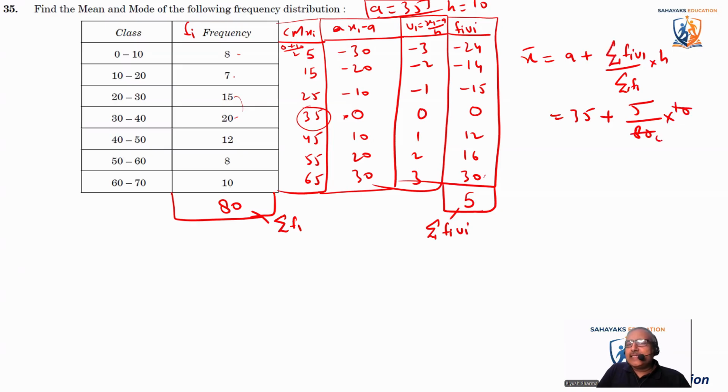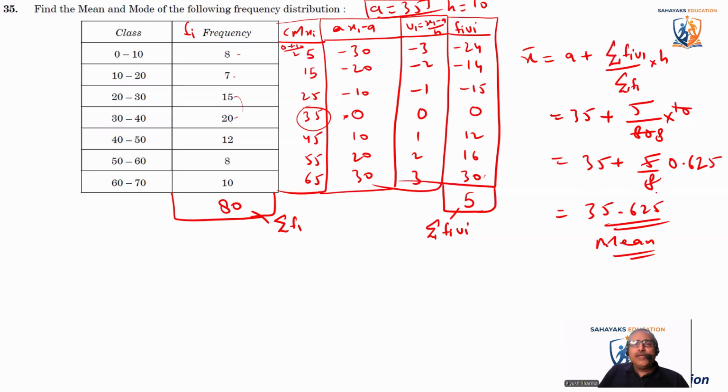So it is 35 plus 5 by 8, which comes out to be 0.625. So it comes as 35.625. This is the mean of the data. So we found mean and mode both.